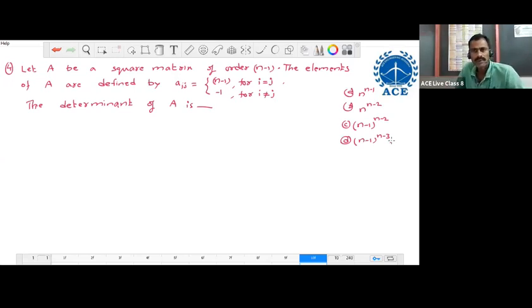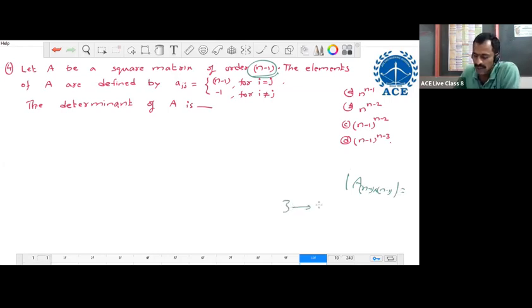Now it is the given problem. Again, we are asked to find the value of the determinant. It is similar to the first 3 problems. But the first problem is third order, the second problem is fourth order, the third problem is also fourth order. But here in the fourth problem, we require the value of the determinant of n minus 1th order. We are given an n minus 1th order matrix, and for this we require the determinant.